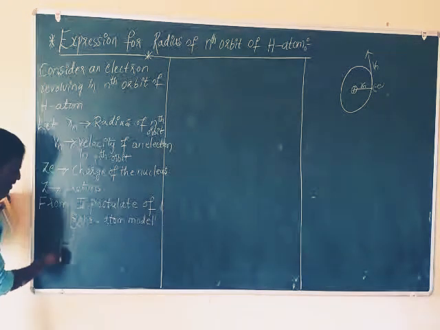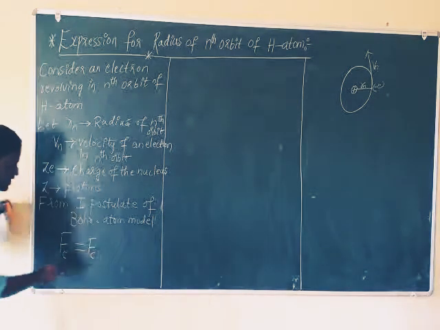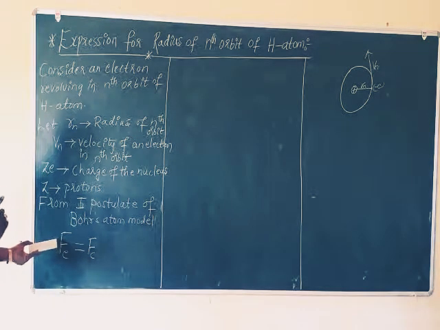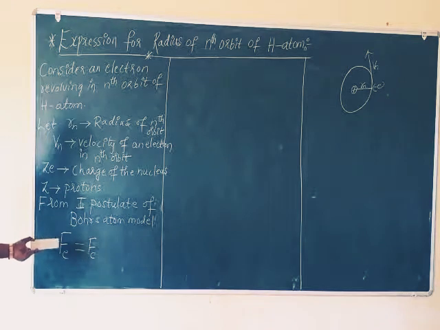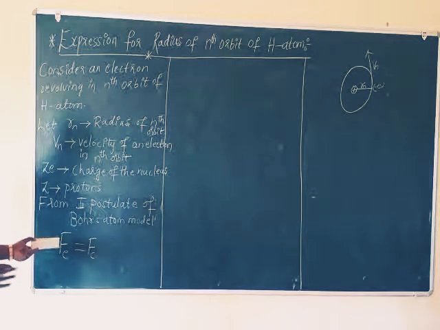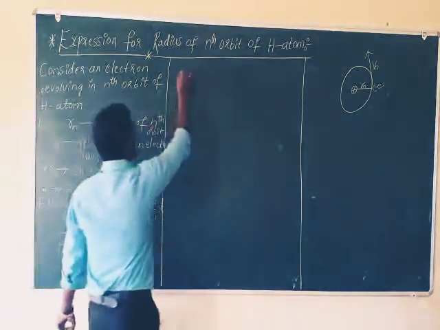What you can write? You can write Fe equals Fc. Here, Fe is electrostatic force. As I told you, centripetal force is given by the electrostatic force of attraction between nucleus and electron. Fc is the centripetal force. So what should we write for Fe?